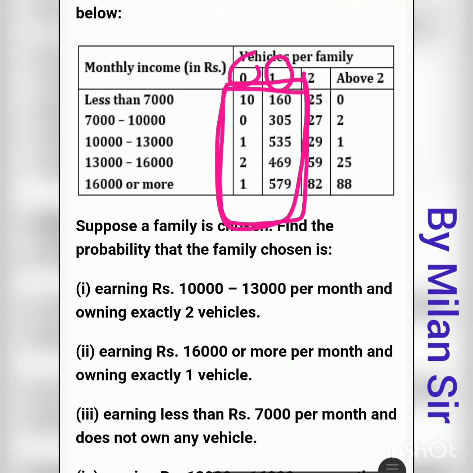Again I repeat this thing, not more than one vehicle, that means one vehicle or 0 vehicles is possible, and there is no condition for monthly income, so we need to consider all these values and add all these numbers. So here for 0 vehicles, 10 plus 1 is 11, plus 2 is 13, plus 1 is 14, right? 10, 11, 13 and 14. And we need to add the second column too.